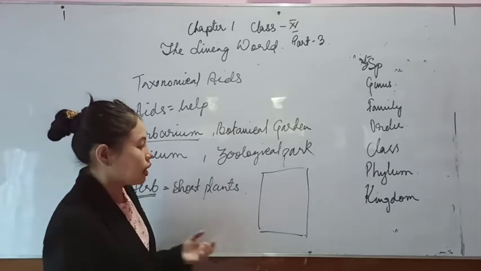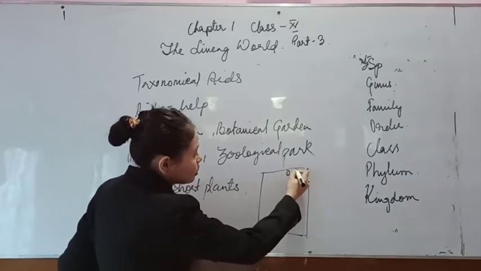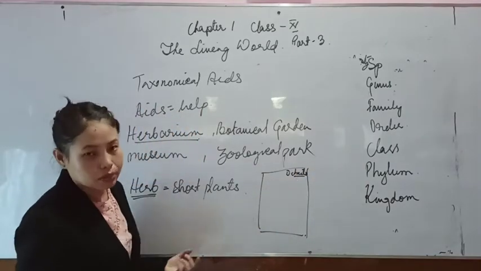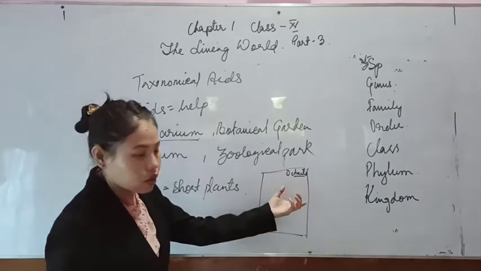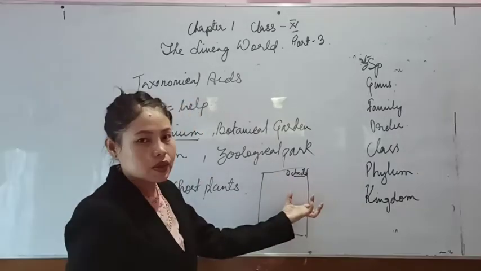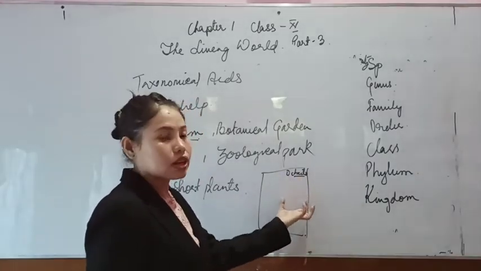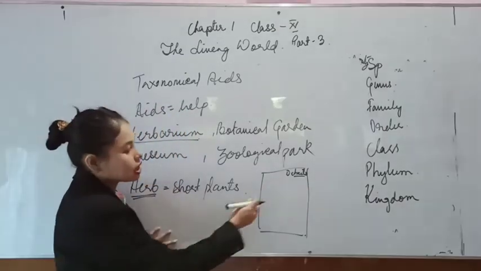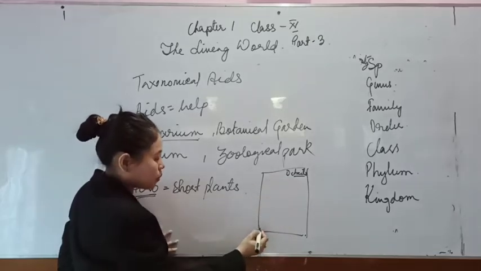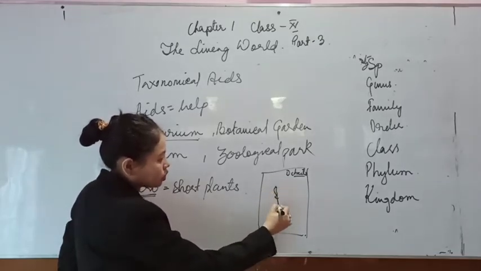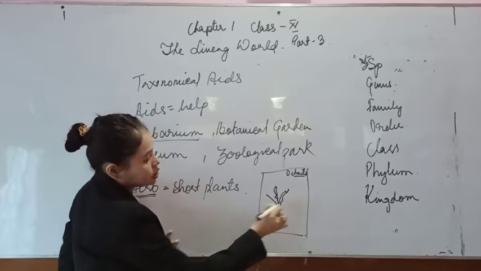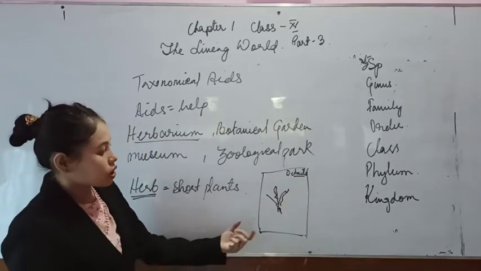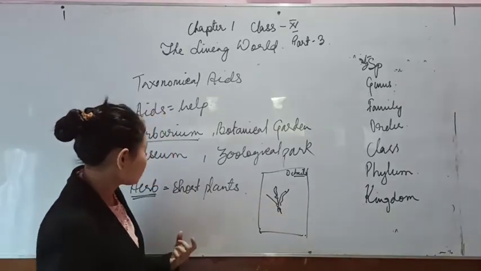When you paste it, it has detailed information about the plant: where the plant belongs, where it is located, what type of leaf it has, and whether the stem is smooth or has hairs. All these details are present along with the plant. This represents the herbarium.